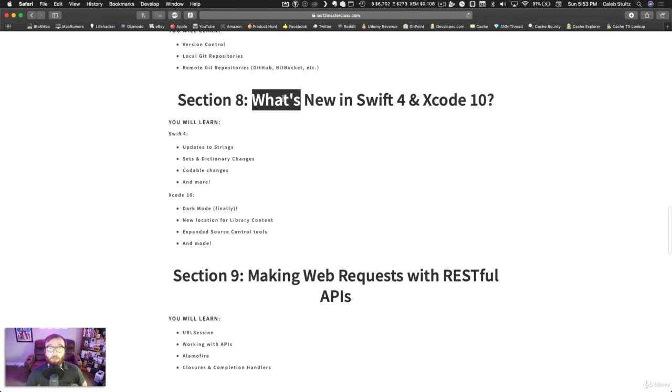Moving on, we'll learn about what is new in Swift 4 and what is new in Xcode 10. This is going to be great for those of you who have already taken an iOS development course but maybe want to get brushed up on Swift 4 and Xcode 10. What things are new? What can you now do in iOS? That will be a great place to begin for you.